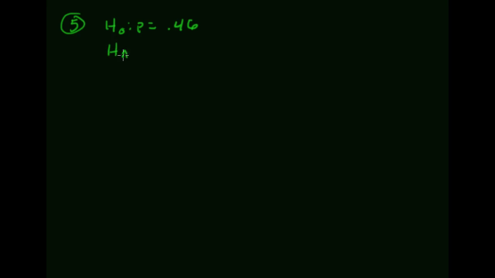The alternate hypothesis would be that 46% are not. Because this is a not equal statement, this is a two-tailed test. And then we get some data, right? And the data wants us to create a 95% confidence interval for this, so let's get the calculator.